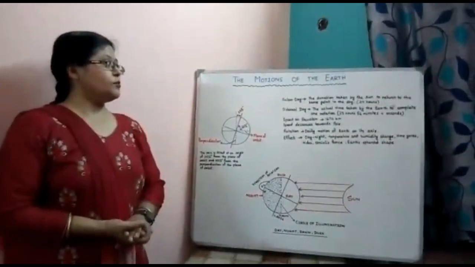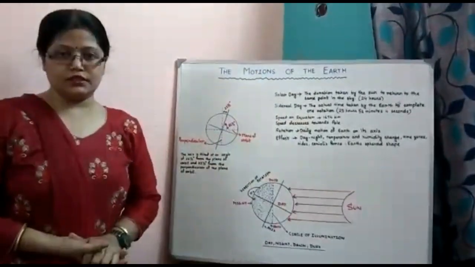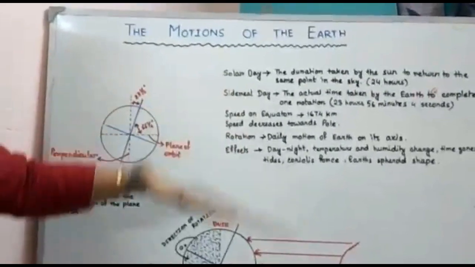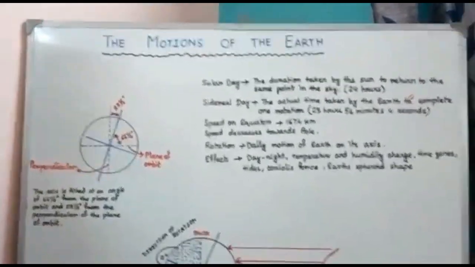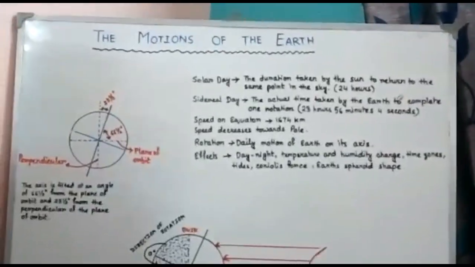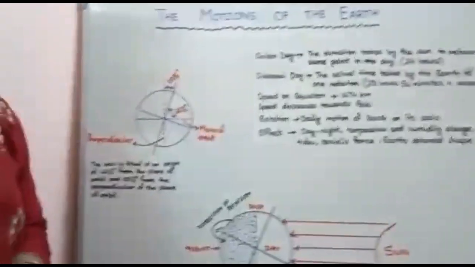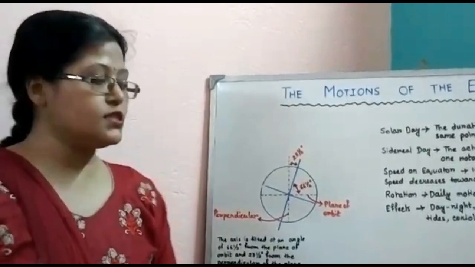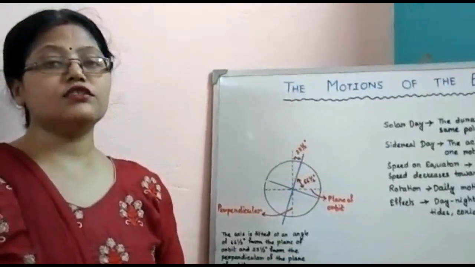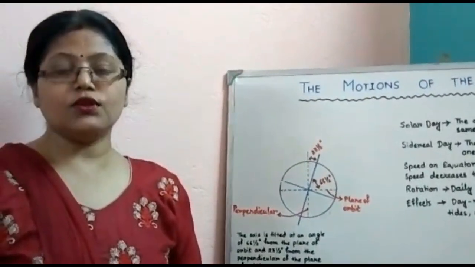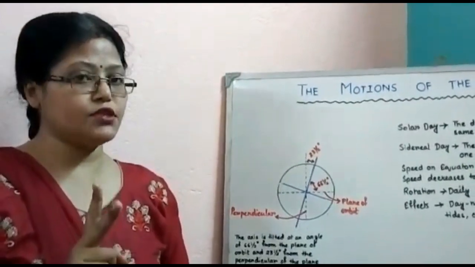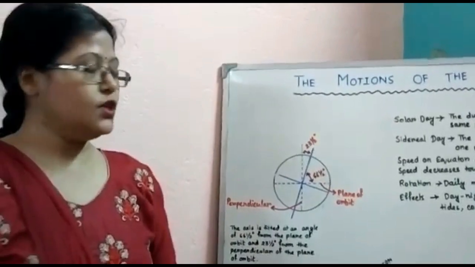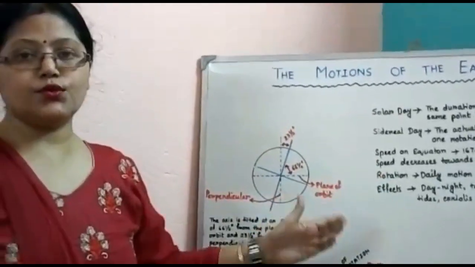So today our topic is the motions of the earth. Already we have done the explanation. Now we are going for the visual explanation. As we know, earth is a planet in our solar system, and it not only rotates around its axis but also revolves around the sun. So earth basically has two types of motion. One is rotation, another one is revolution. Today our topic is rotation.